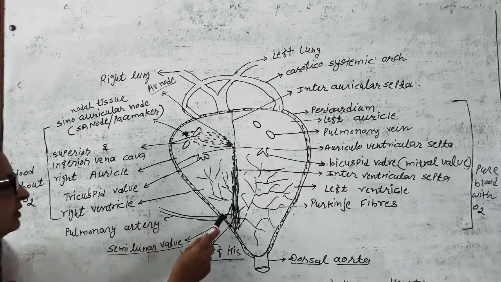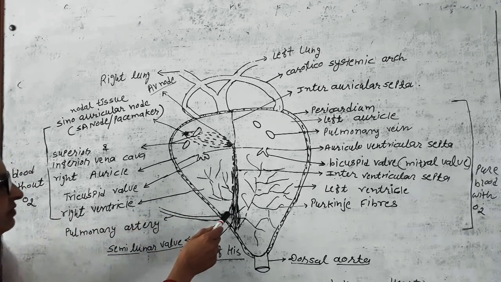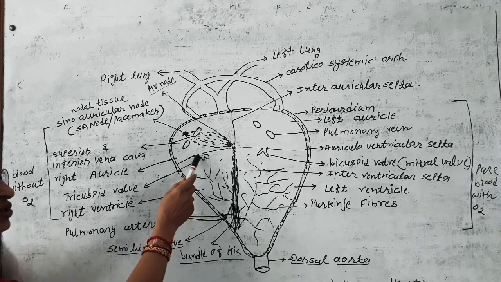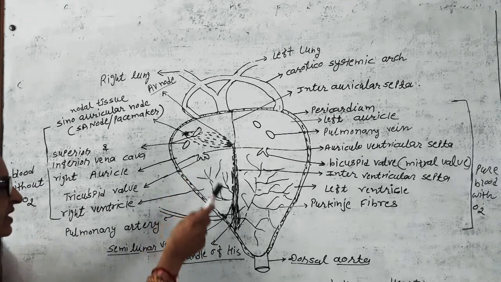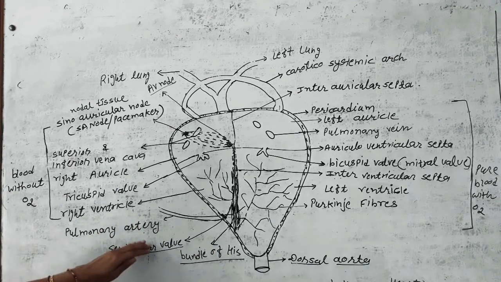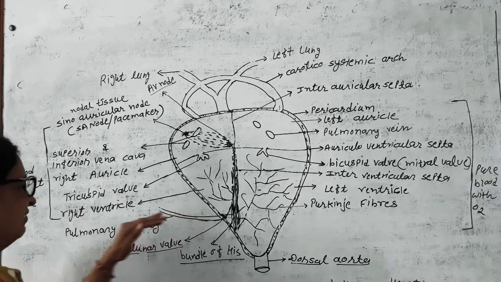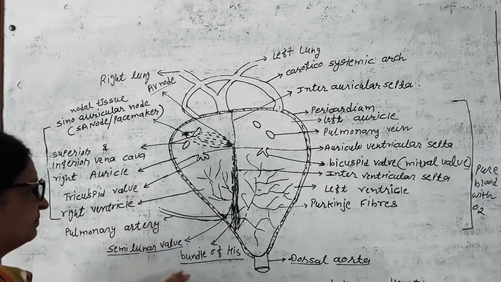So here semilunar valves are present. A semilunar valve opens in one direction. So the semilunar valve opens and blood is carried to the pulmonary artery, and through the pulmonary artery it is carried to the lungs.